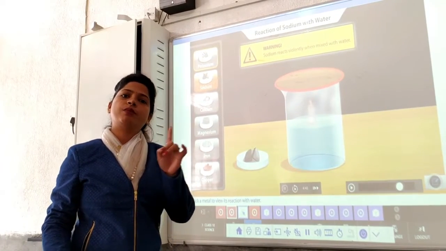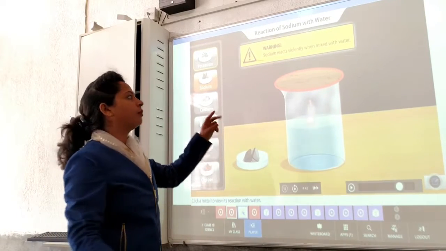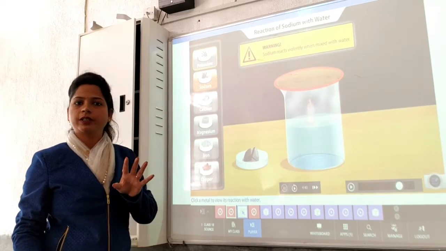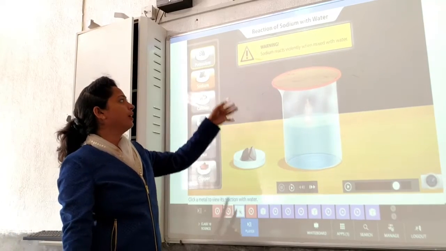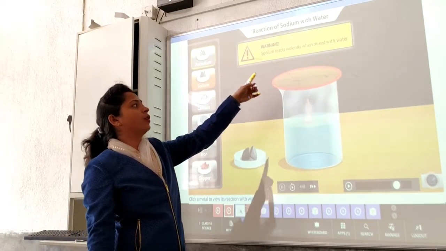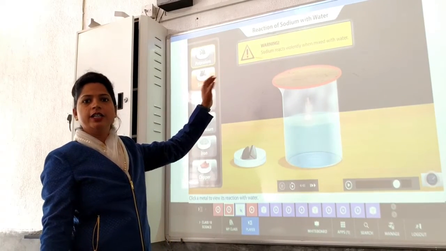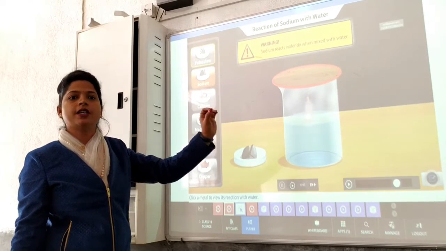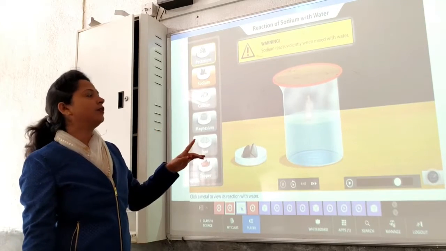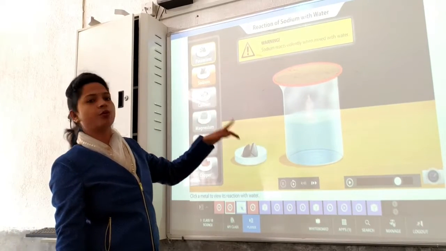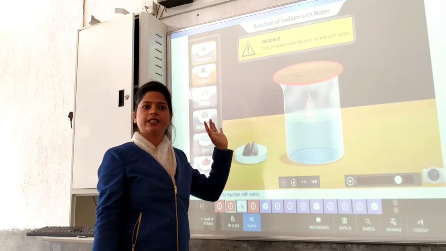First similarity is both react with water in the same condition, that is with cold water. Second, both reactions are highly exothermic because heat is released. Clear? Here also we have the warning: sodium reacts violently when mixed with water. And you have seen the reaction earlier, that is Na plus H2O gives NaOH plus H2 plus heat energy. So sodium reacts with water to give us sodium hydroxide with the release of hydrogen gas and heat energy.